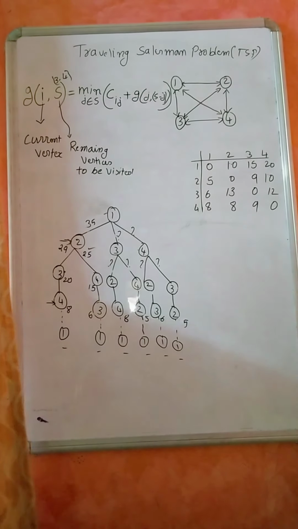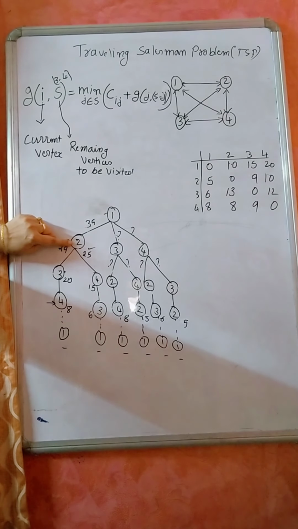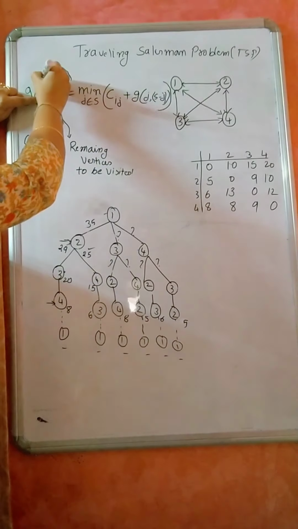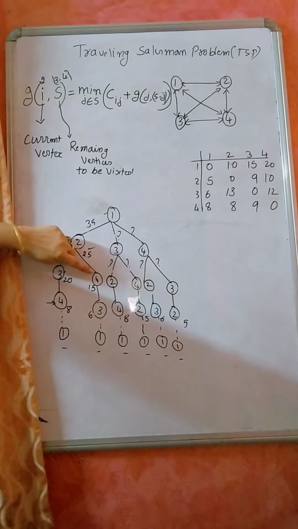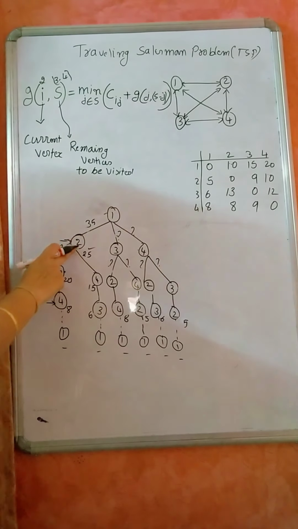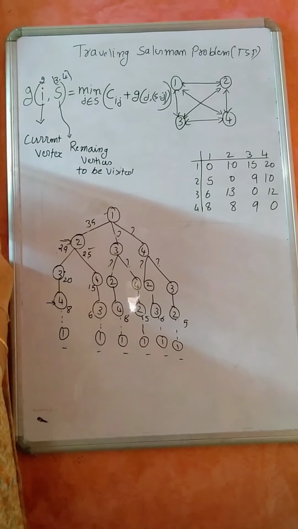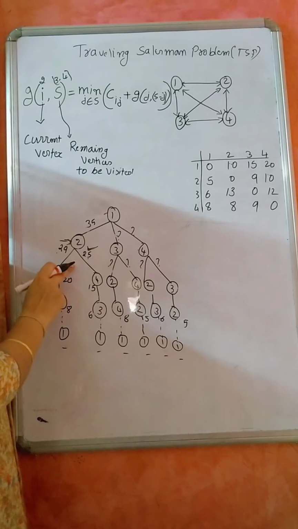Okay. So what is this one? See here, assume that I am in 2, so I is 2. Which are the remaining vertices to be visited? 3 and 4 are the remaining vertices. When I am in 2, which path will I consider? 29 or 25, which is the minimum? 25 is the minimum, I need to consider this.